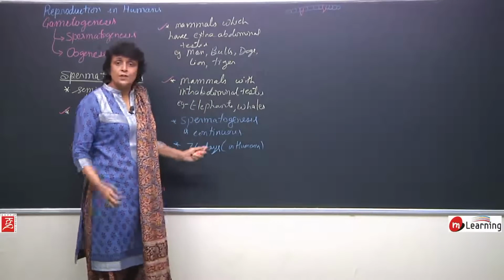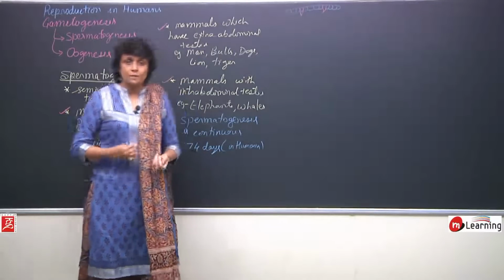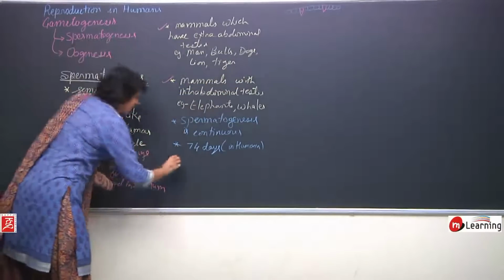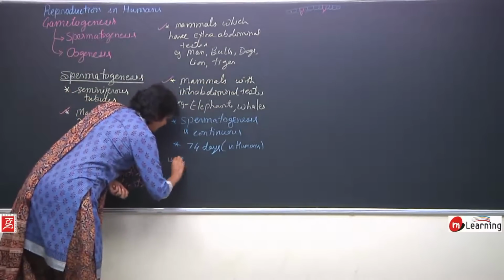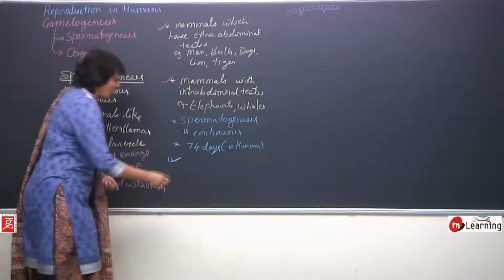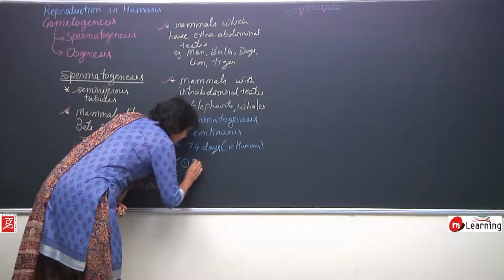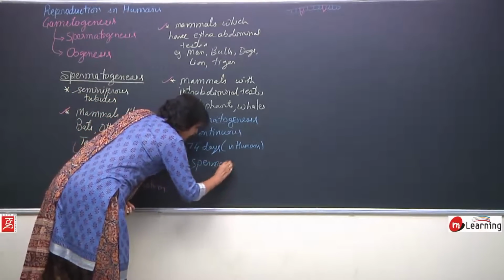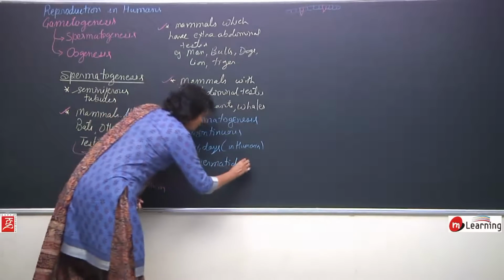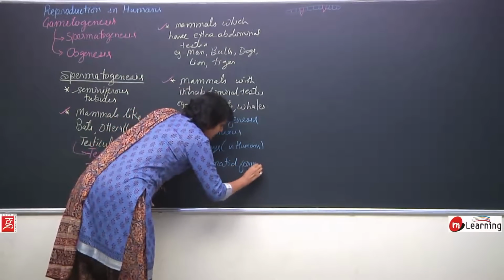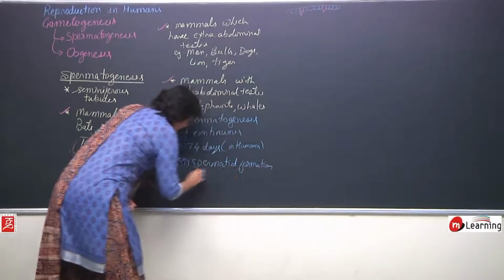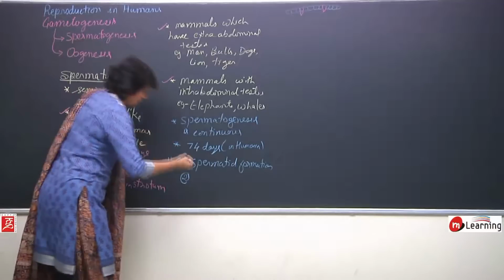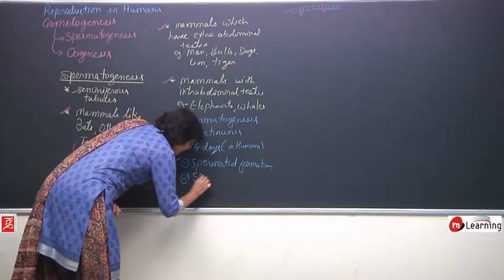So if we have to divide this process of spermatogenesis, site we have seen, the process can be divided into two steps. Number one, formation of spermatids, spermatid formation, and step number two is spermiogenesis.